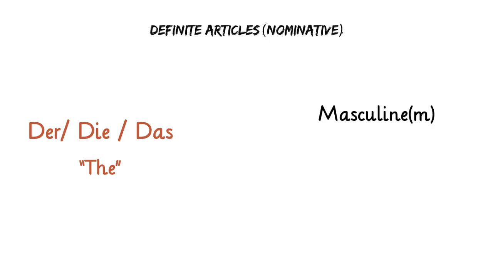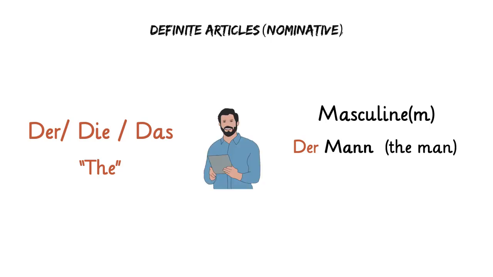I would like to start with the first gender, which is masculine in form, der. We see the example of the noun der Mann, which is equivalent to "the man". The personal pronoun for der Mann is er, which means "he".